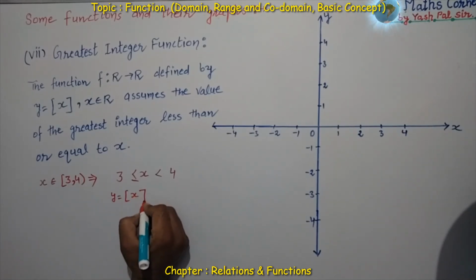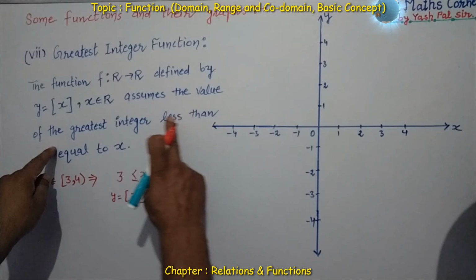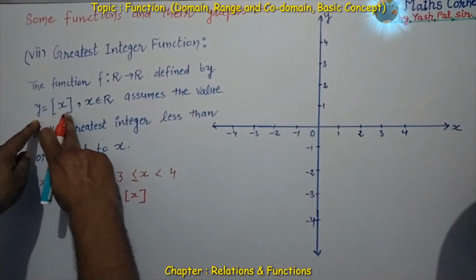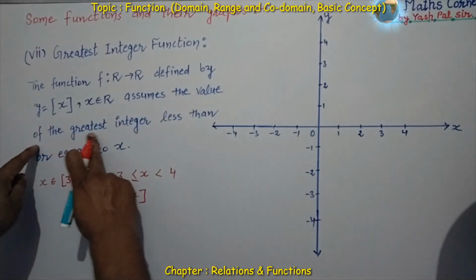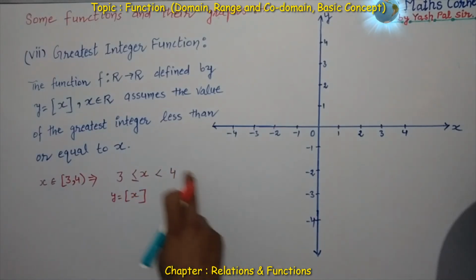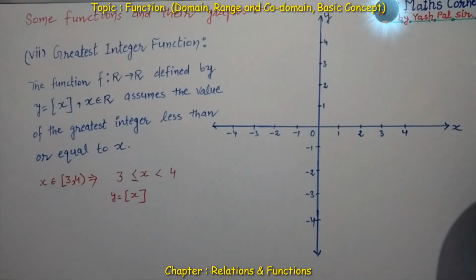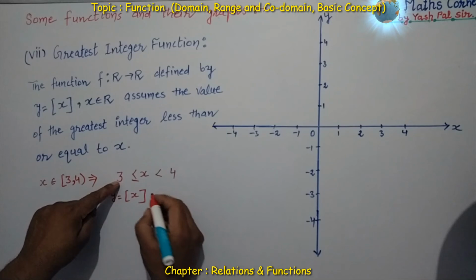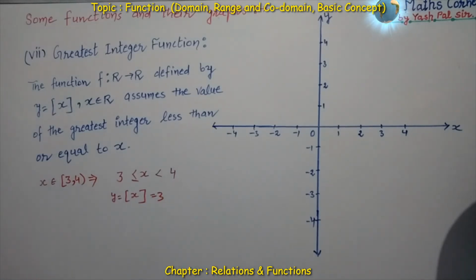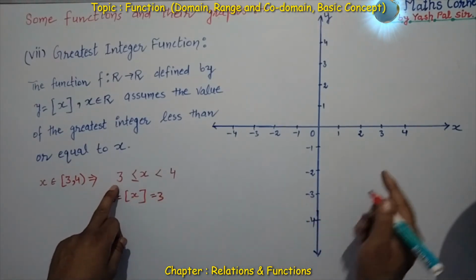Then y is equal to the greatest integer function. What the definition is saying is that y assumes the value of the greatest integer less than or equal to x.